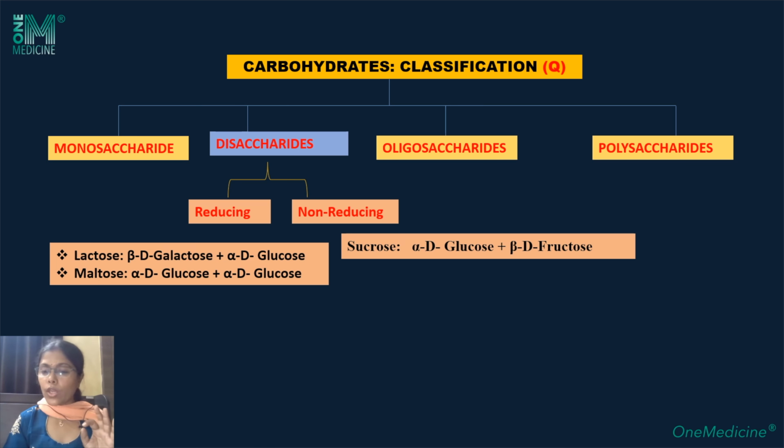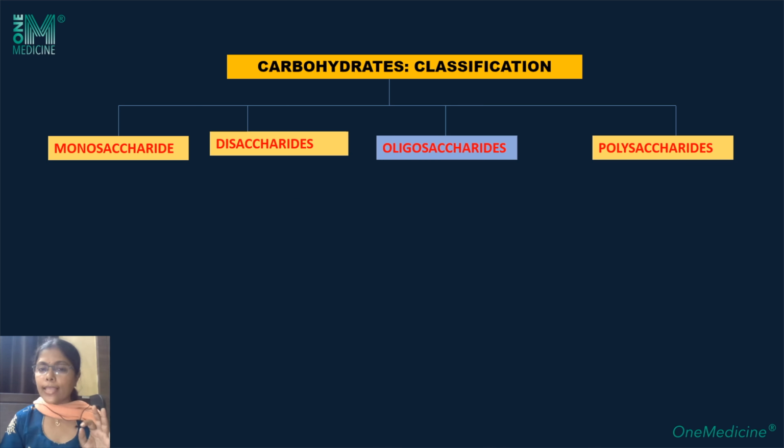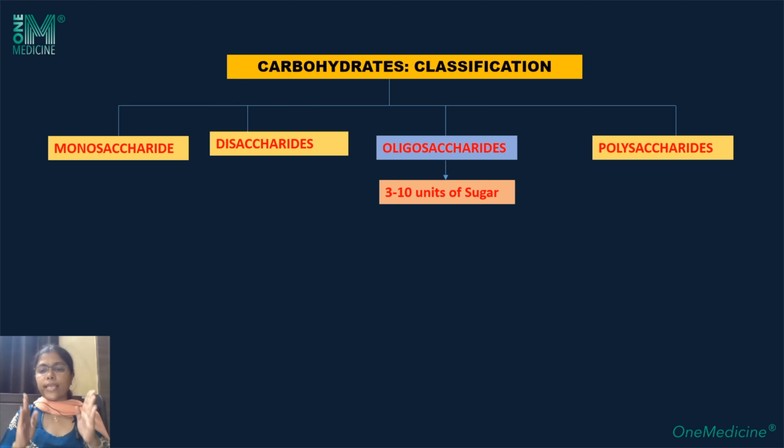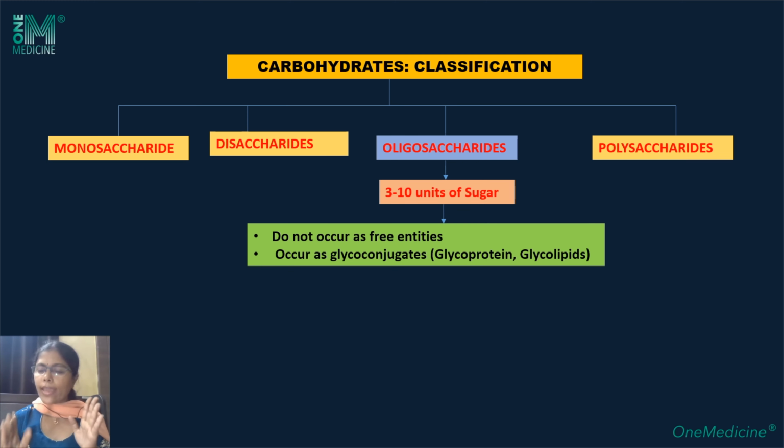Next, we are moving on to the third type of carbohydrate, that is oligosaccharides. Oligosaccharides have 3 to 10 units of sugar. They do not occur as free entities. They occur as glycoconjugates. That means they occur as glycoproteins or glycolipids. Now, some of these oligosaccharides are free and are taken from plant sources. They have their existence in plant sources as free oligosaccharides.